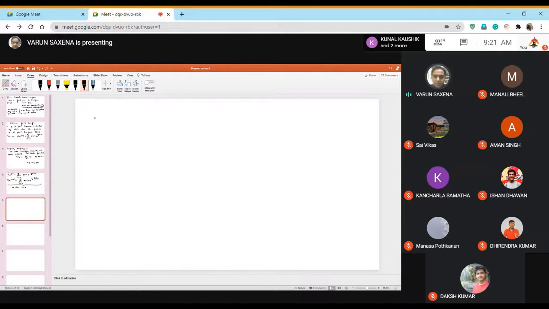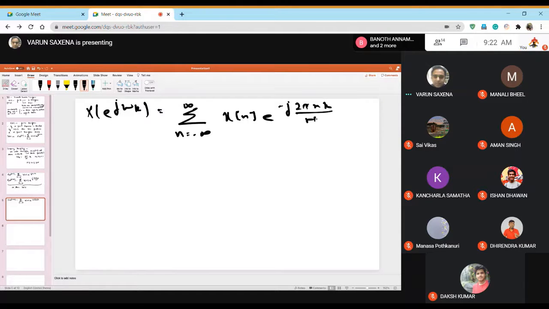Okay, so if you look at this function, the sum from n equal to minus infinity to plus infinity of xn e to the power minus j 2 pi n k by N, this function is periodic in both n and k with a period of capital N. If you replace n by n plus capital N, you will get the same expression.